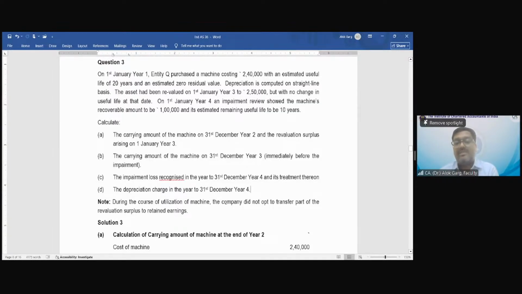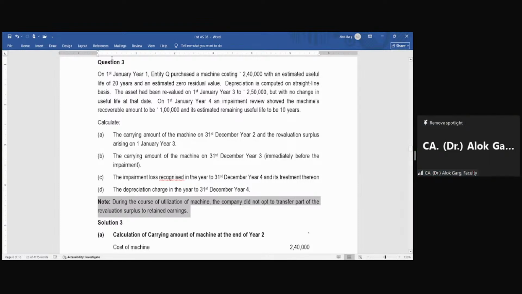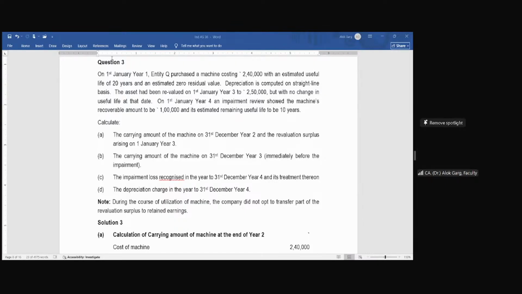During the course of utilization of the machine, the company did not opt to transfer part of the revaluation surplus to retained earnings, which is given in the question. Whatever is the retained revaluation surplus, the company has not transferred any revaluation surplus to retained earnings. Is that question clear to everyone? Yes, sir. Is this question clear to everyone?